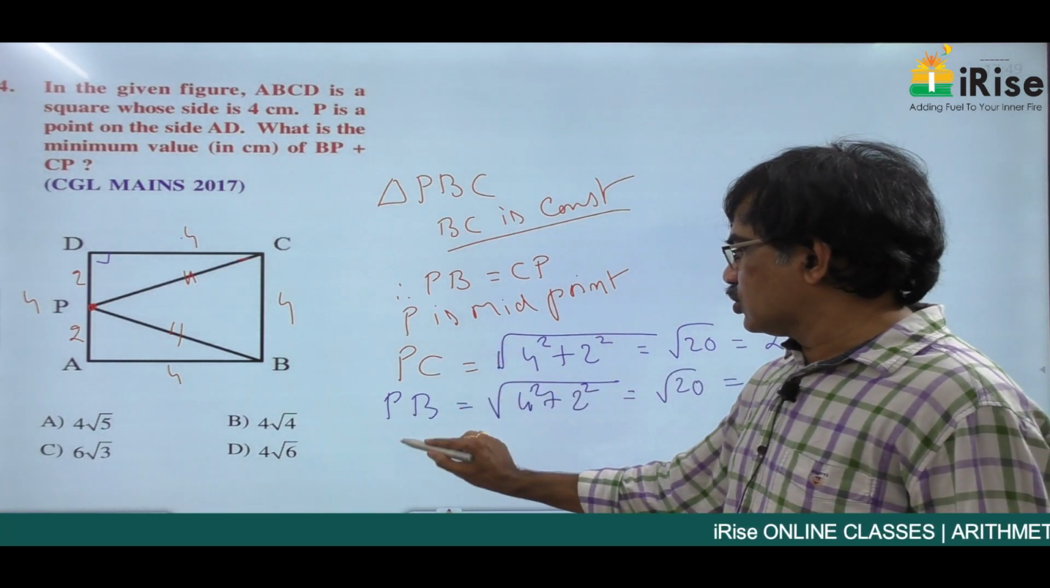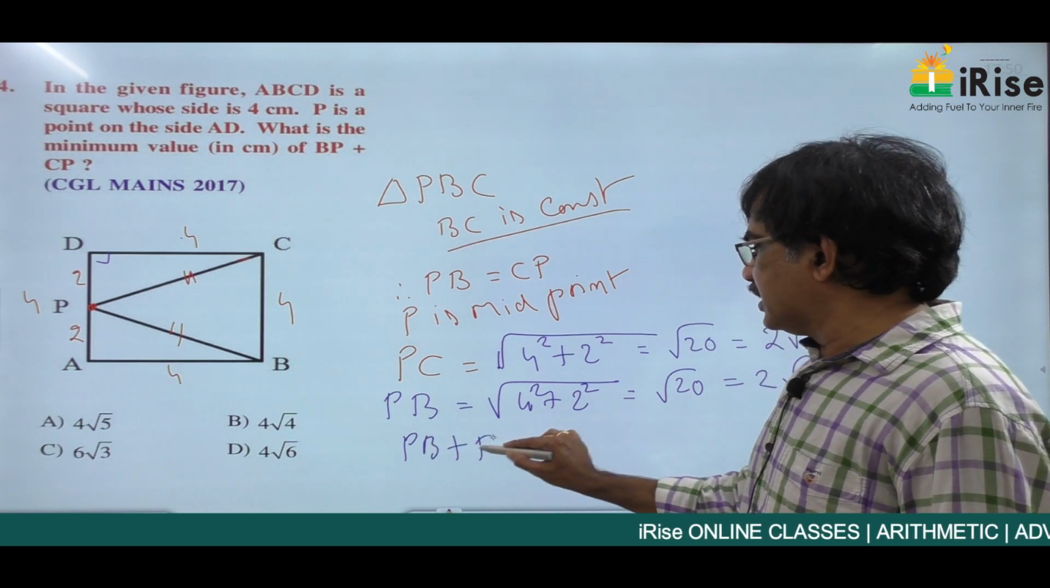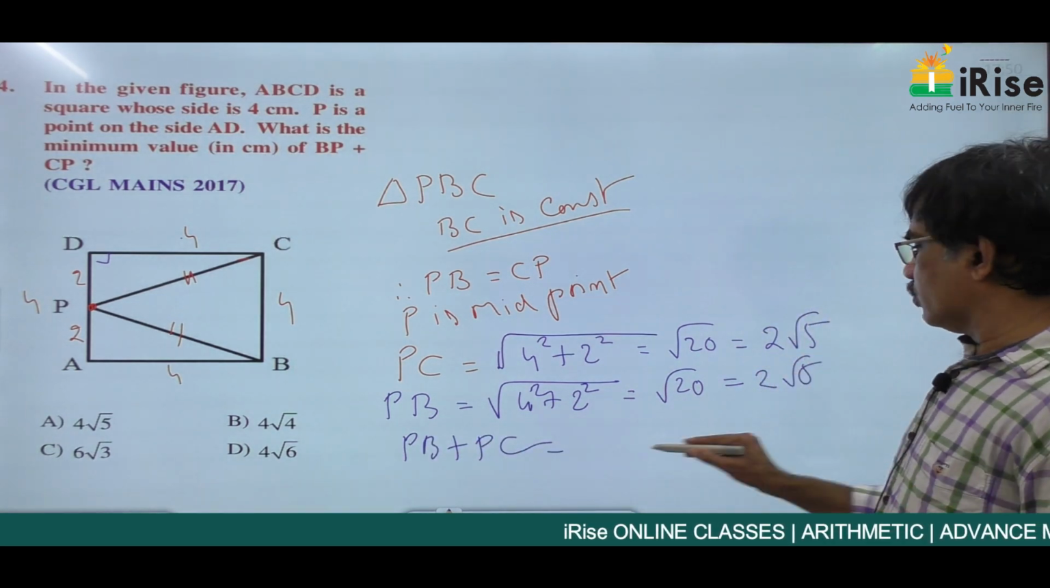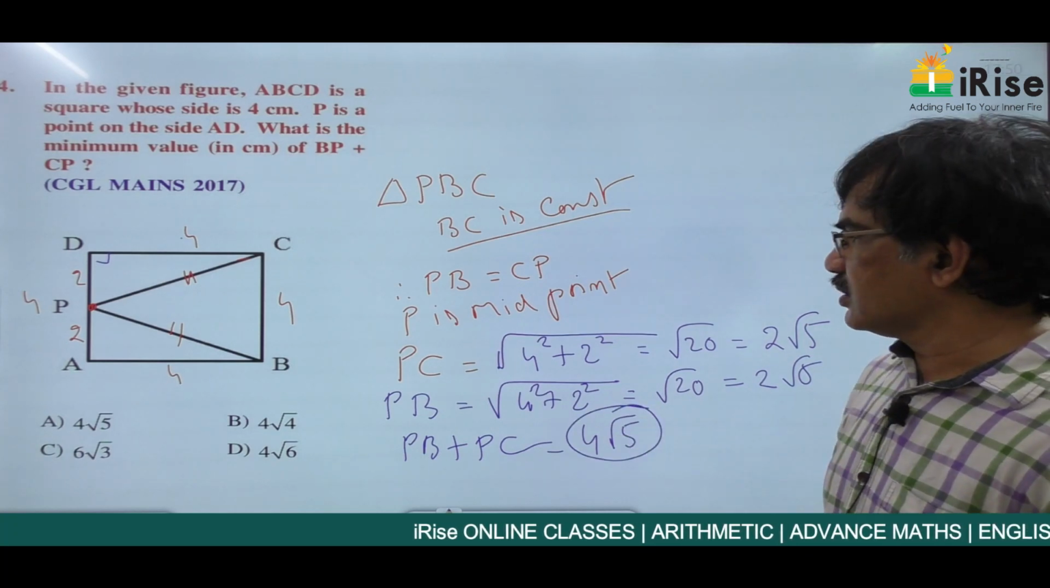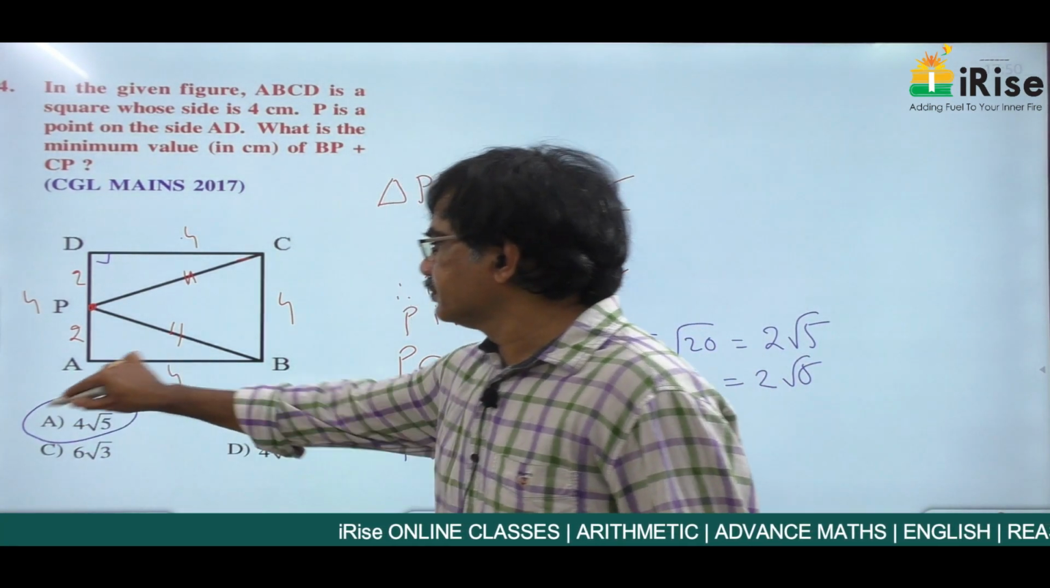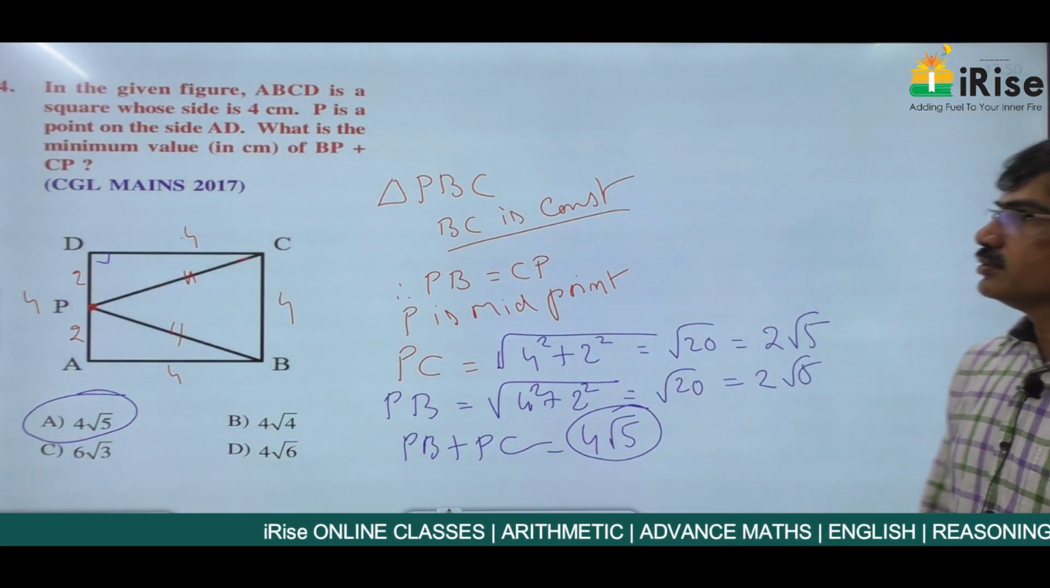Then what is the sum of these two? PB plus PC is equal to 2 root 5 plus 2 root 5. So the answer is 4 root 5. Answer is 4 root 5. Next question.